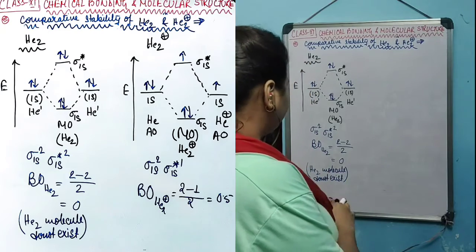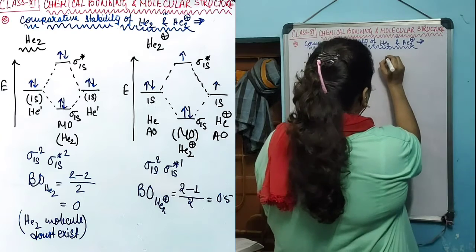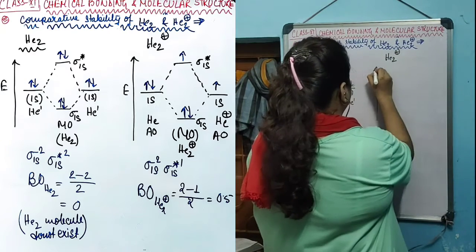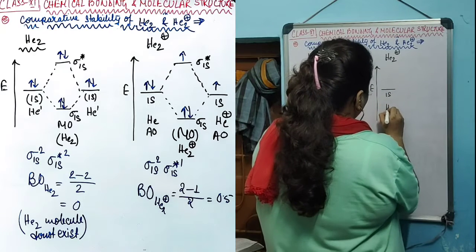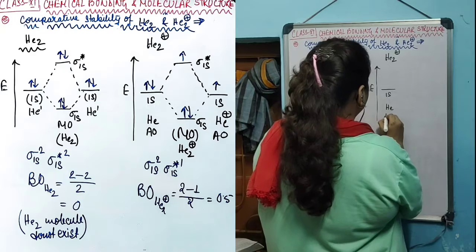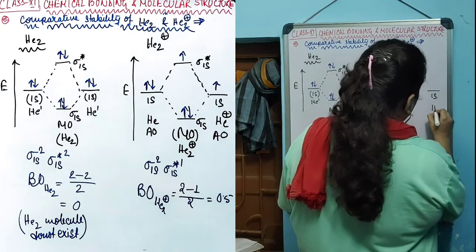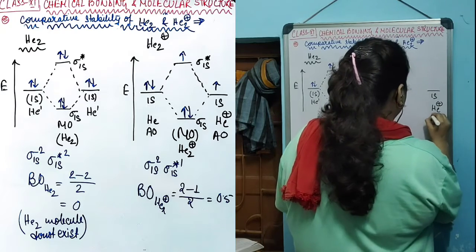Let's try to construct the energy level diagram for He2 plus species. One is the atomic orbital for one He atom. Another one is the atomic orbital for the He plus ion.